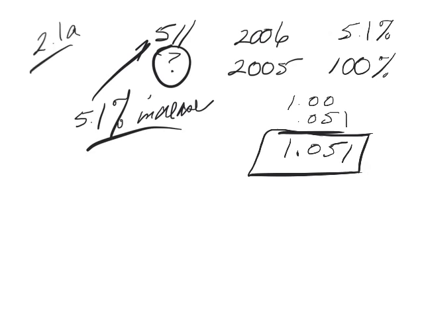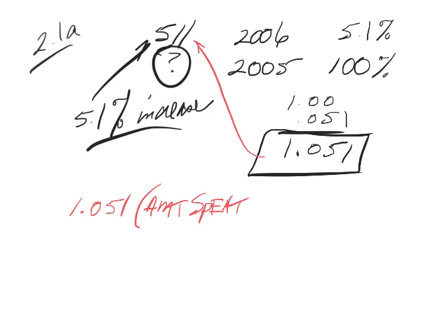So that is what we're going to multiply by the amount of money we spent in 2005 in order to get the amount we spent in 2006. So how much did we spend in 2005? Well, that's what we don't know. So we're going to call that amount spent in 2005 x.